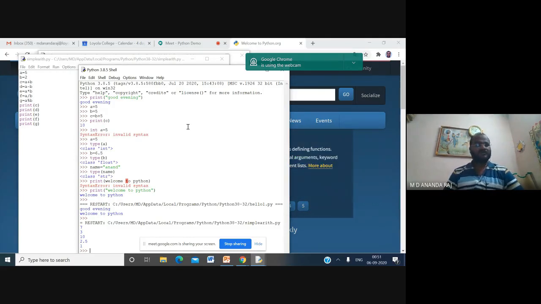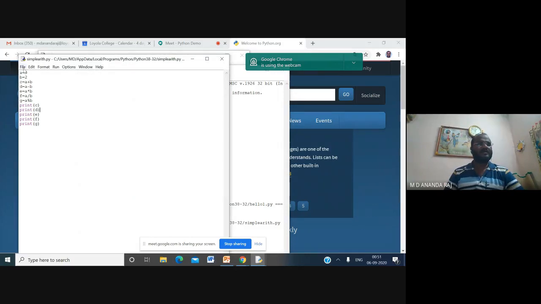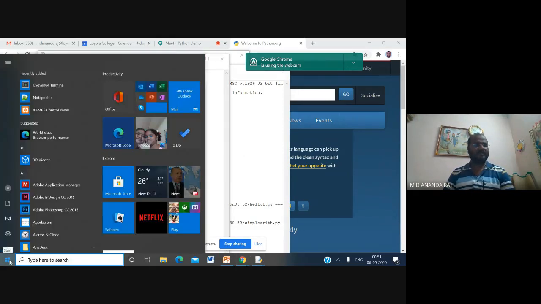So this is how you can execute. This is the second method. In the first method, you type the code and execute it one by one. In the second method, you use this particular editor, type the code, and save it with any file name.py. Then using the Run Module option, you can execute the program. The same thing you can execute using the command prompt also.